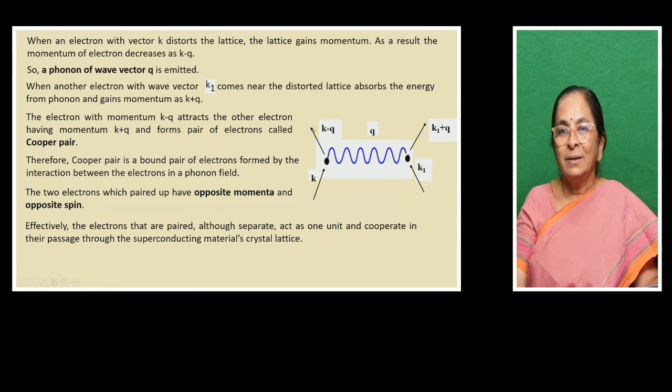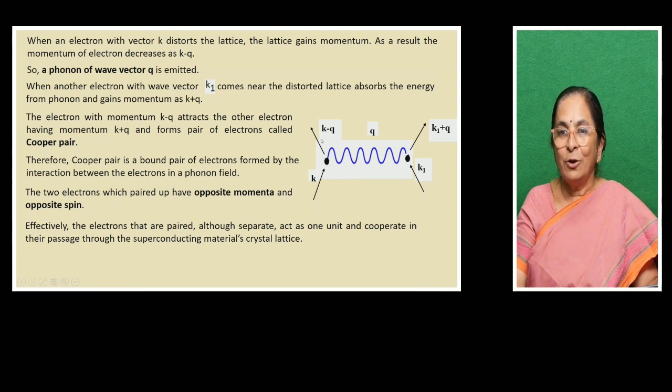So what happens? Suppose this positive ion is trying to attract this electron with the momenta k minus q. Now this electron will not elevate, it will not break up the pair. So it will try to attract k minus q electron with the k minus 2q wave vector.